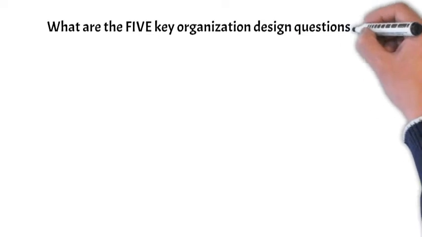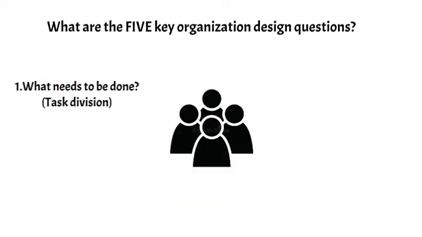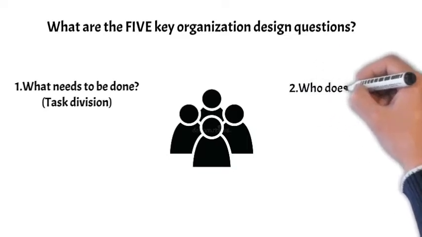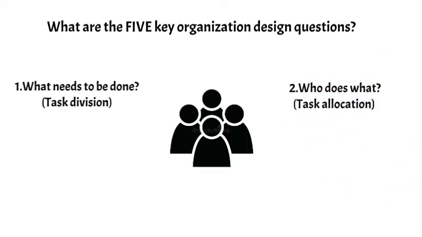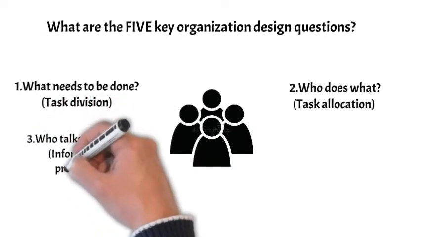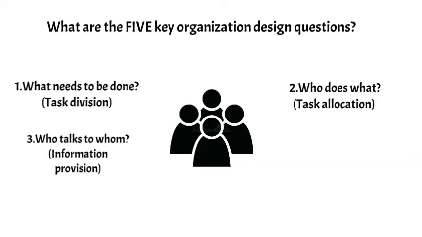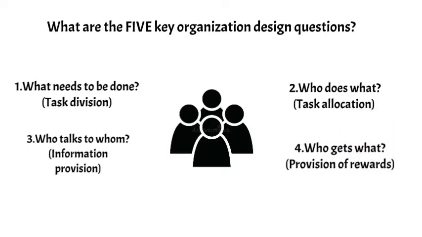First, given the group's goals, what needs to be done? This is called task division. Second, who does which task in the group? Who does what? This is called task allocation. Third, who needs to talk to whom in order to stay coordinated? This is called information provision. Fourth, how do we divide up the value created if the group achieves its goals?